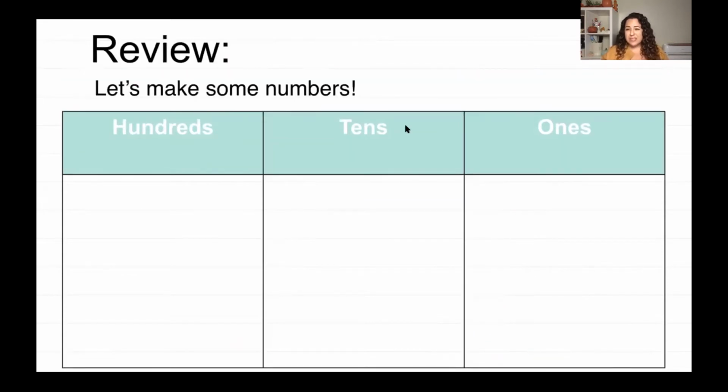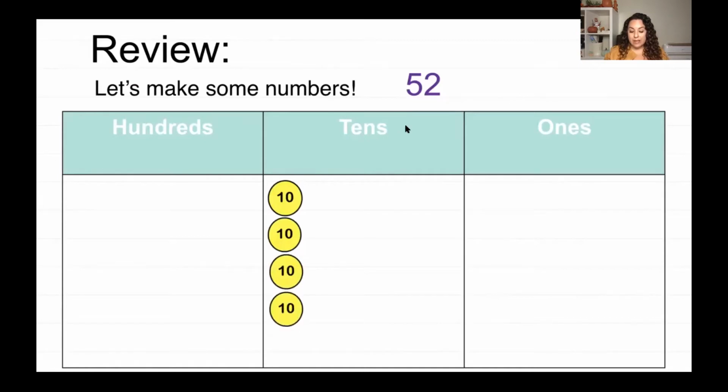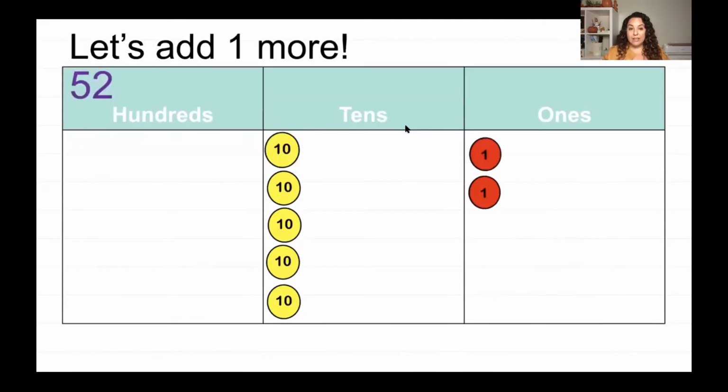Okay, so let's try this again with another number. My next number is 52, so let's go ahead and make it. I have 1, 2, 3, 4, and 5 tens. How many ones do I have? 1, 2. I have 2 ones. So here I have 52. Now let's go ahead and add 1 more. Now if I'm going to add a 1, I'm going to add that in the ones place. So 52 plus 1, and there we go.